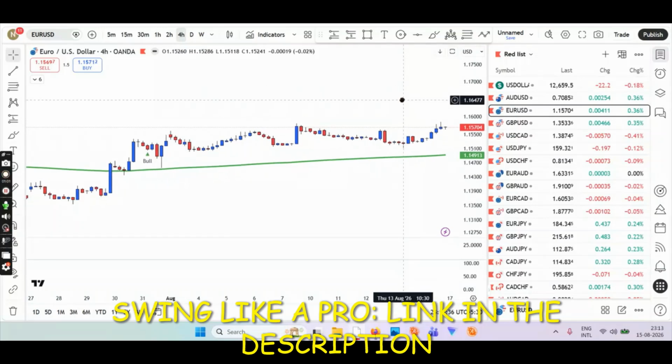Look for longs after the pullback. So 4 hour, not right now. Pullback and then look for longs. Okay. So yeah, look for longs after the pullback as per the definition.